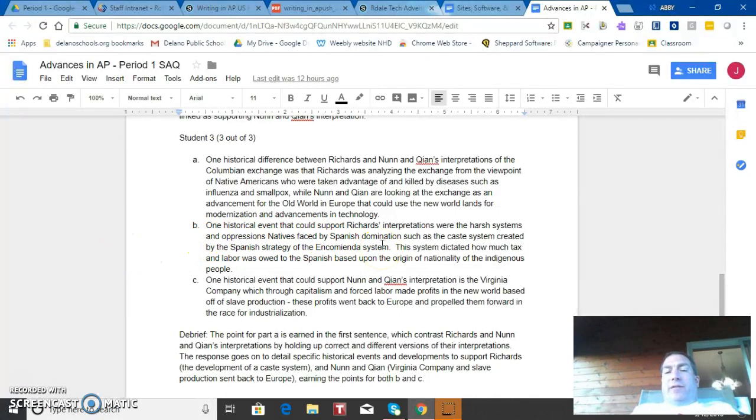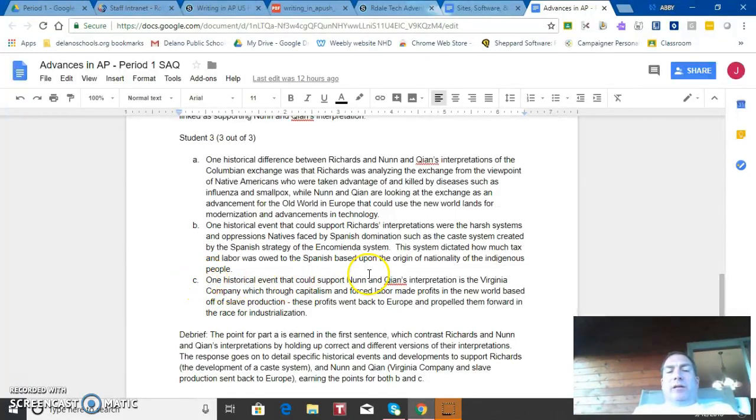They have now identified their proper noun, they have described what it is, and now they're showing that this system was used by the Spanish to gather resources from the people who are being dominated, and it's very much then being tied to the idea that this is Richards's viewpoint that he is creating as well, and they describe that right here. So you have the identification, you have a definition of the noun, and then you also have an explanation of how it connects back to the author's viewpoint.